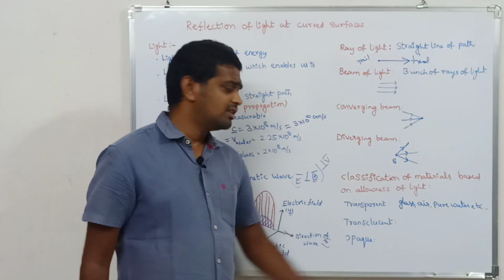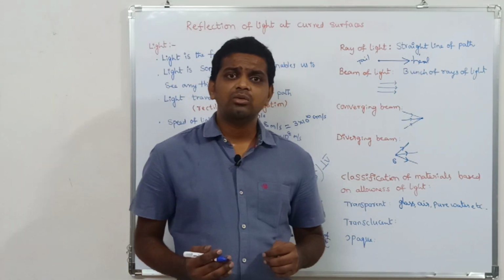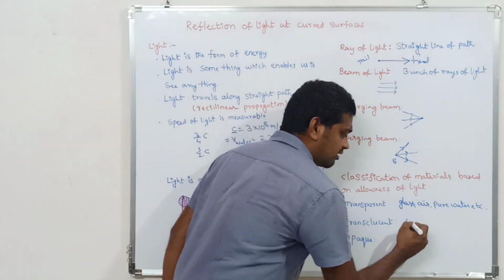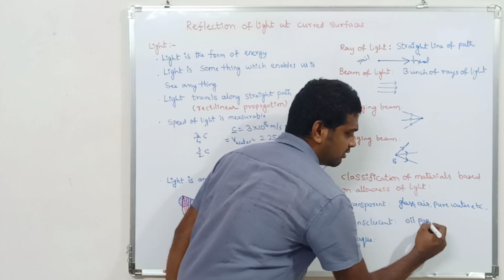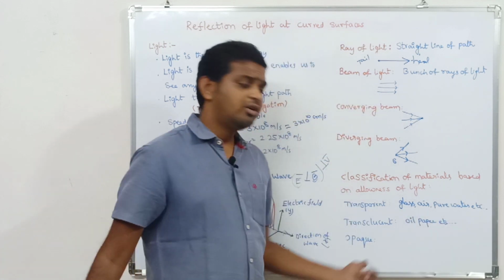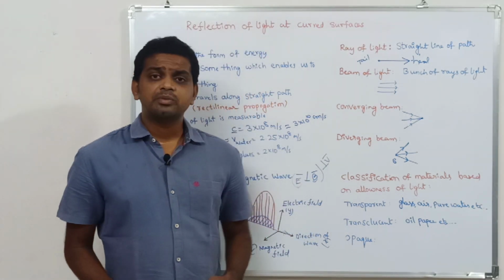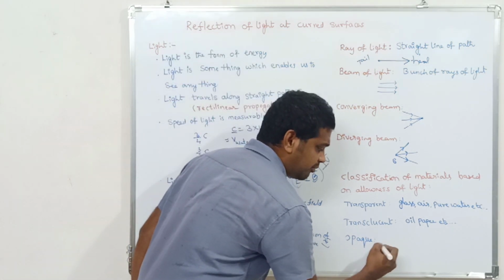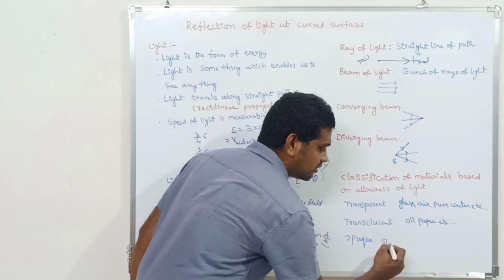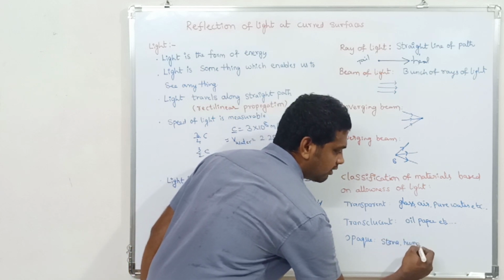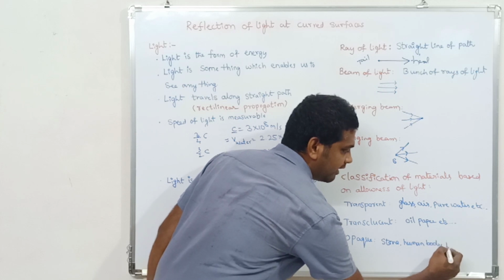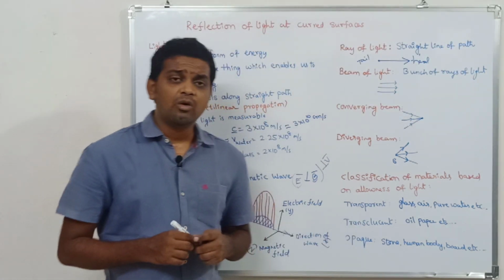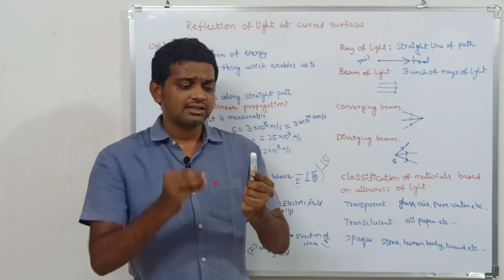Coming to the translucent substance, the substance which allows light through it partially is called a translucent substance. Examples for the translucent substance are oil, paper, etc. Coming to the opaque substance, the substance which doesn't allow light through it is called an opaque substance. Examples for opaque substances are stone, human body, board, etc.